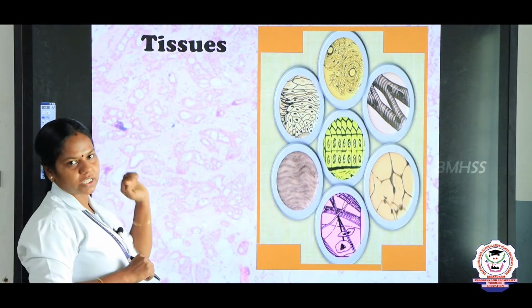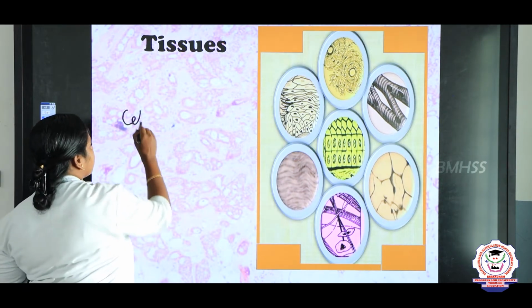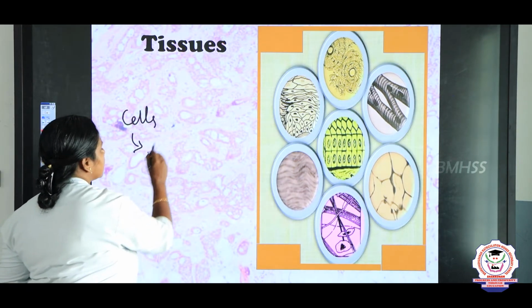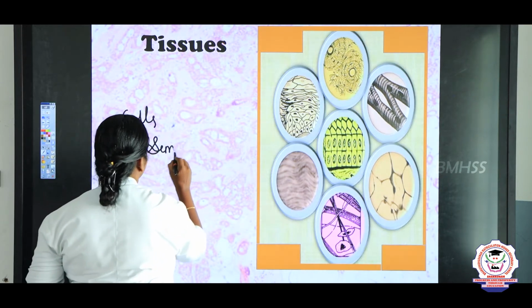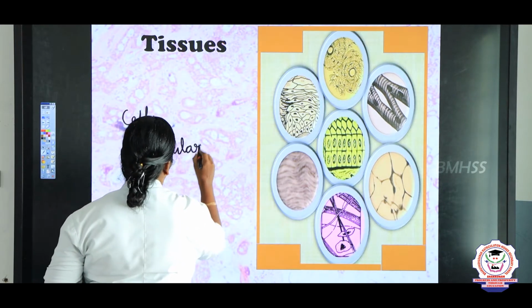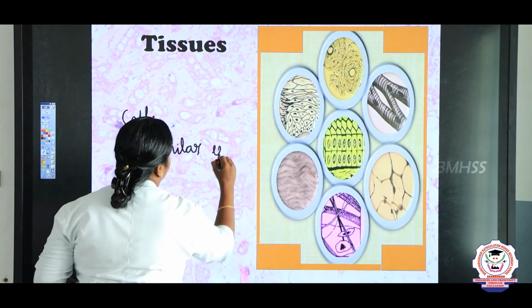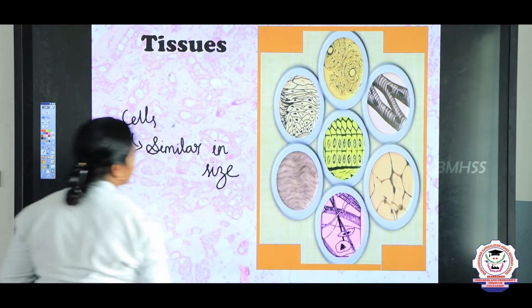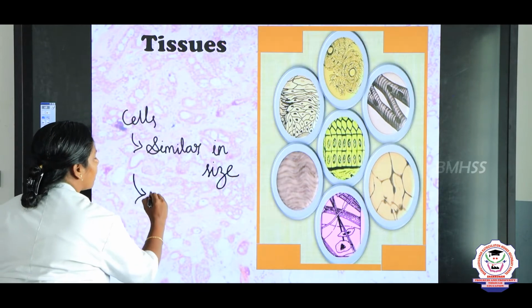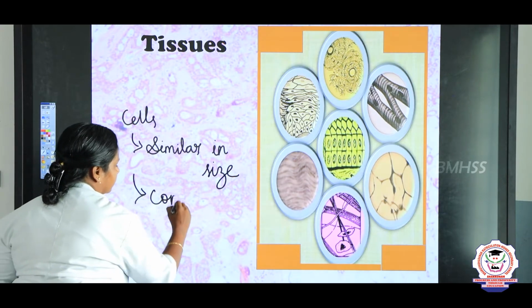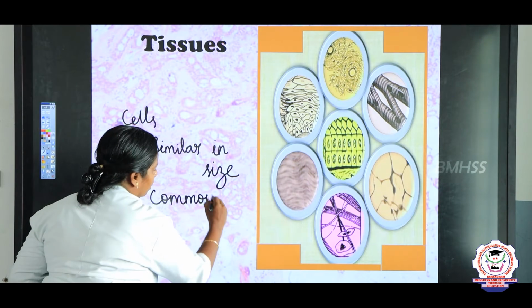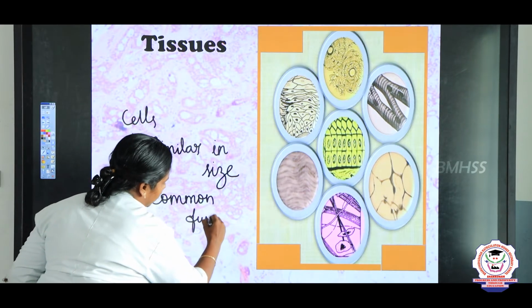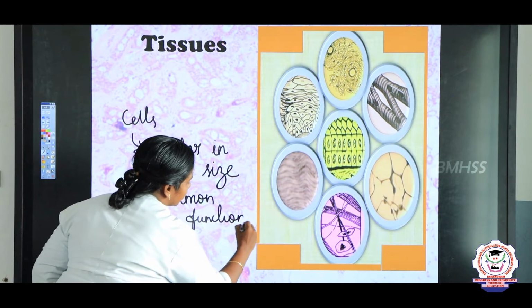So, what are tissues, children? A group of cells which are similar in size and perform a common function, we call it a tissue.